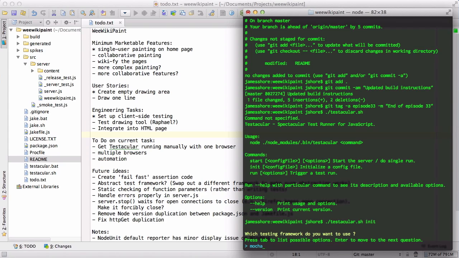And I think Mocha is a better choice for us. And the reason is that Jasmine is very much a BDD style framework. And I'm not a big fan of the BDD style. Now, there's not a whole lot of difference in practice between a BDD framework and a TDD framework. The only real difference is the wording that is used. But Mocha is more flexible. It gives you more options. So I'm going to go ahead and do that.